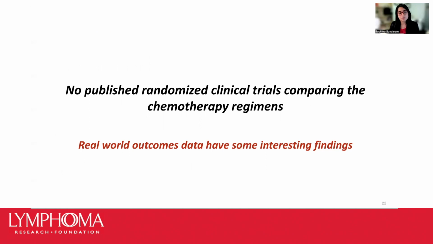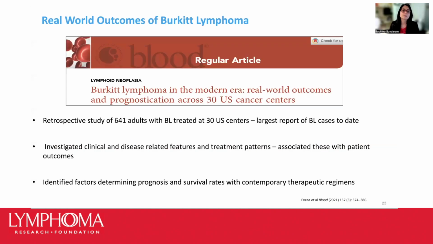Also, it was unknown what were the factors that may determine prognosis at the time of diagnosis and predict survival from Burkitt lymphoma. So this is where some real-world outcomes data initially have actually shown some interesting findings I would like to review here. So Dr. Evans and colleagues presented this multi-centric retrospective analysis of 600 patients with Burkitt lymphoma with data contributed by 30 US cancer centers.